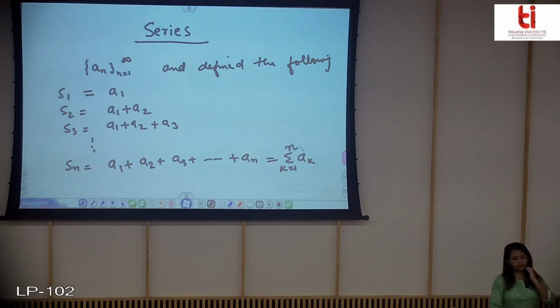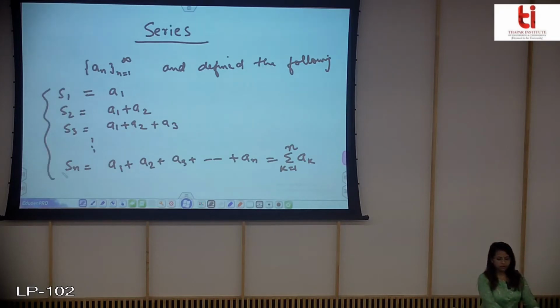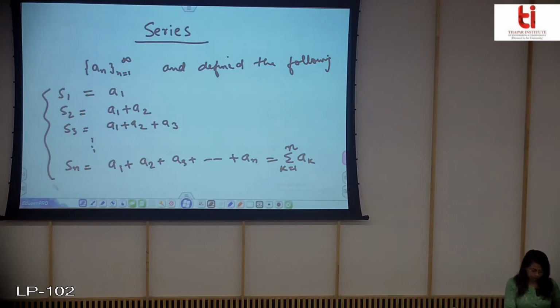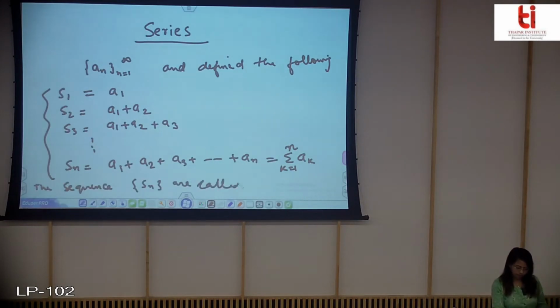So now you can see that these Sn's are also forming a sequence. So this sequence, the sequence of Sn's, is called the sequence of partial sums.